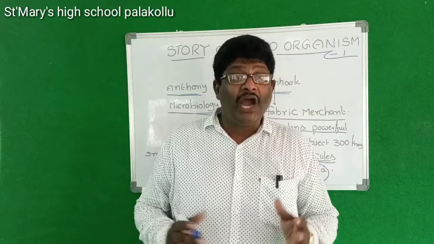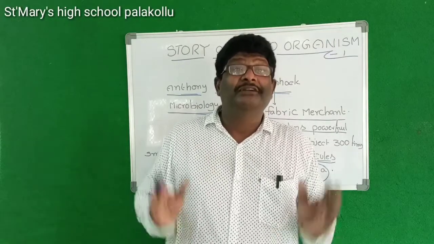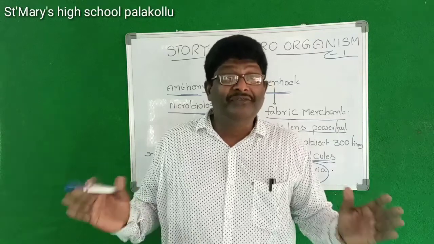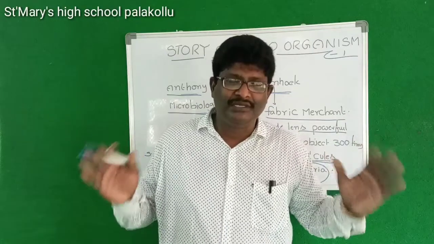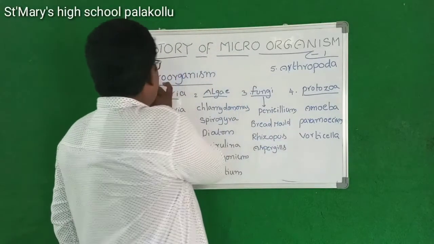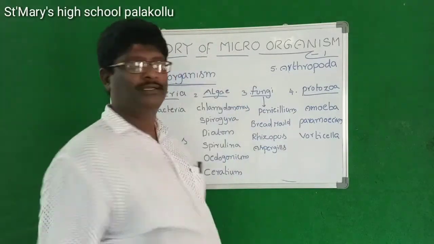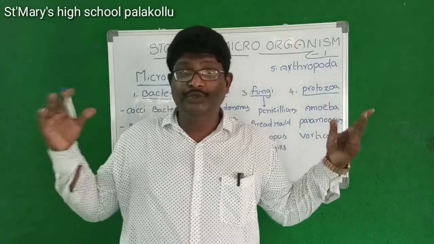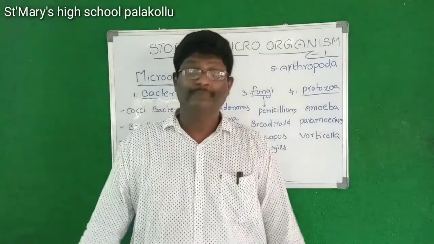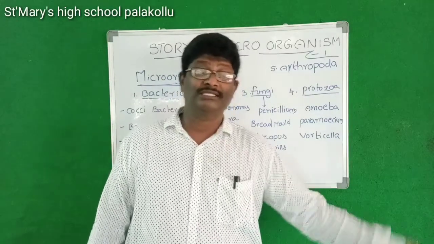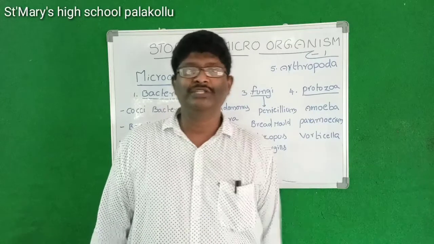So there are different types of microorganisms. Some living organisms we can see through our naked eye, but some we can't see through our naked eye.